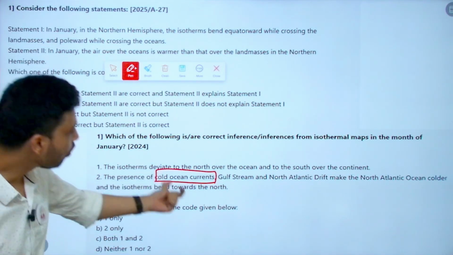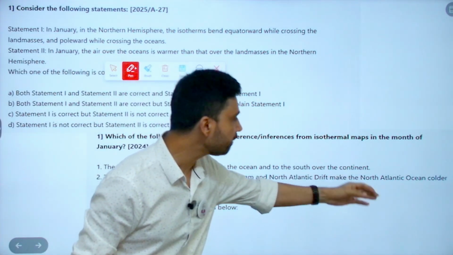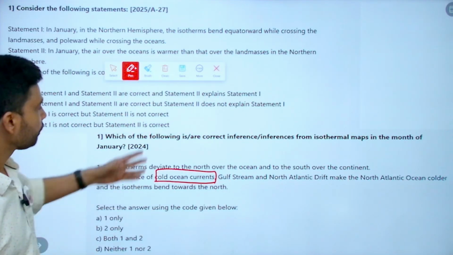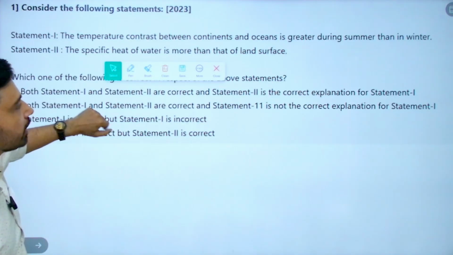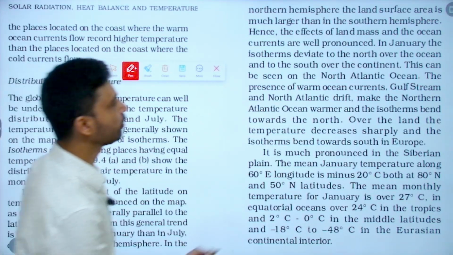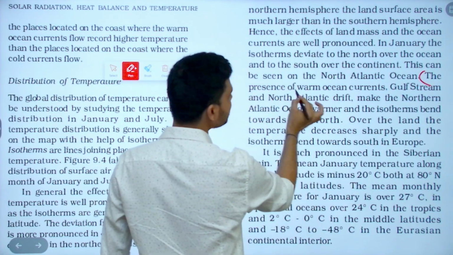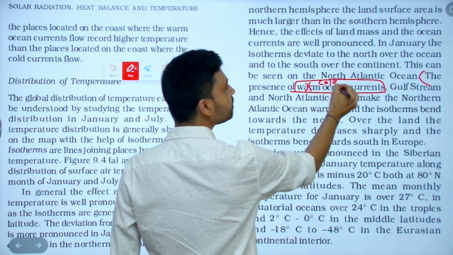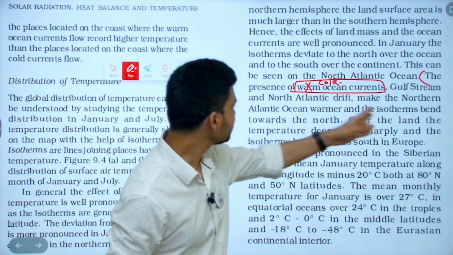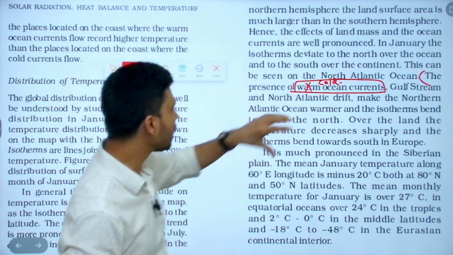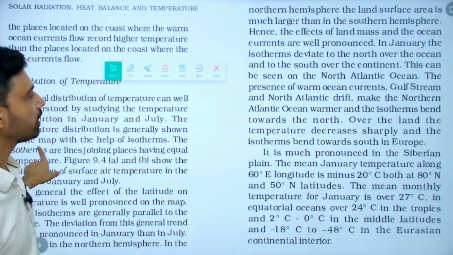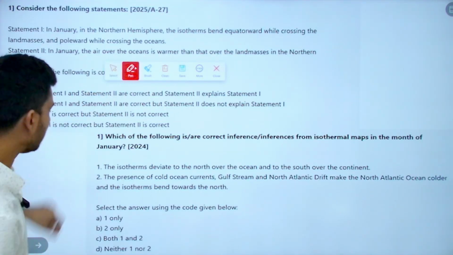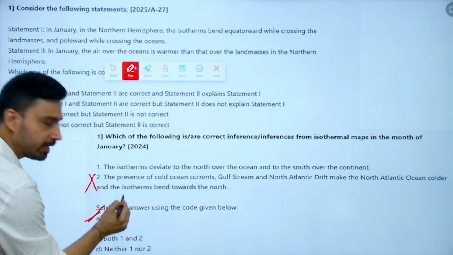The presence of the cold ocean current, the Gulf Stream North Atlantic Drift, makes the North Atlantic Ocean colder and the isotherm bends toward the north. Now, they have done a slight change. They have written the presence of a warm ocean current; instead of cold, they have replaced it with warm, and the Gulf Stream North Atlantic makes the Northern Atlantic Ocean warmer, and that's why the isotherm bends toward the north. That means the second statement is incorrect here. So A is the right option.